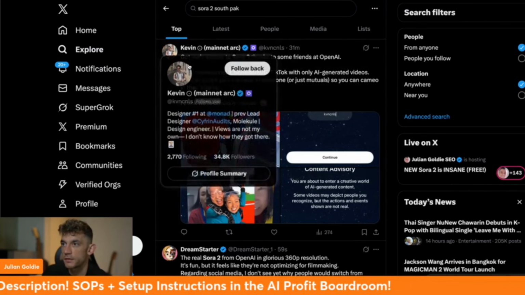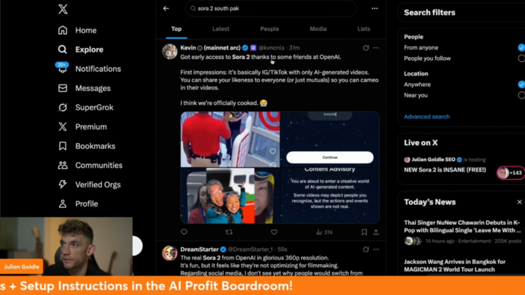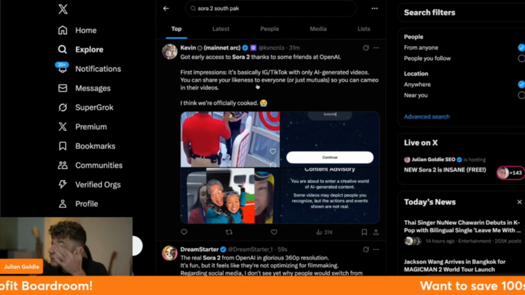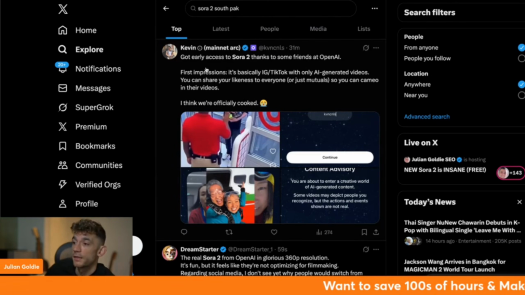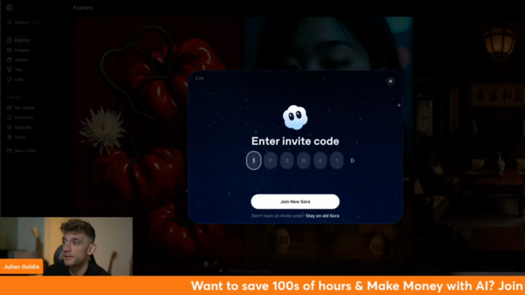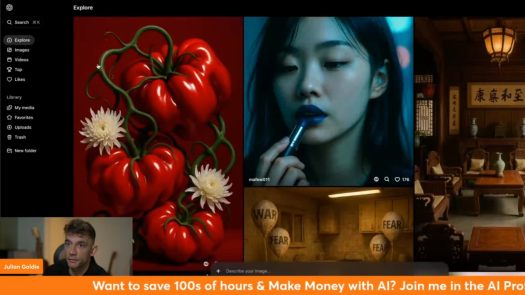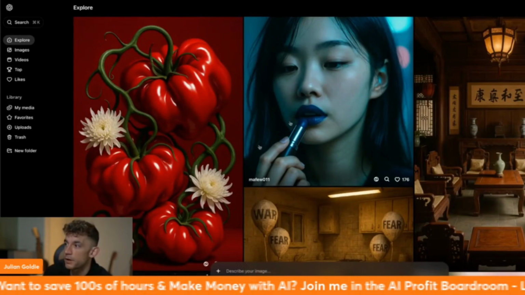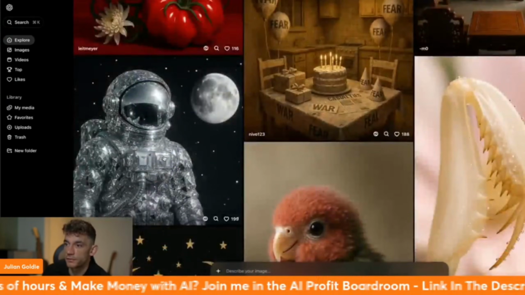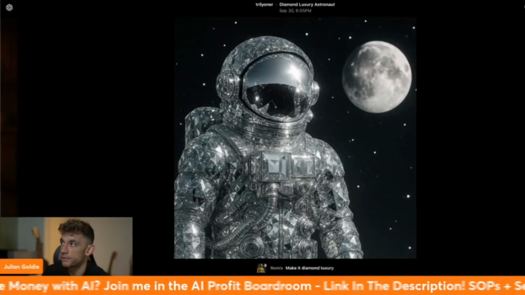So Kevin says, got early access to Sora 2 thanks to some friends. First impressions is basically IG TikTok with only AI generated videos. That's interesting, actually, because this is basically its own AI platform in itself, right? If you go to Explore, you can see all the generations people have created with AI.